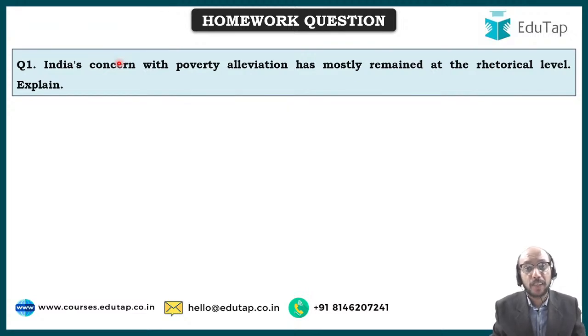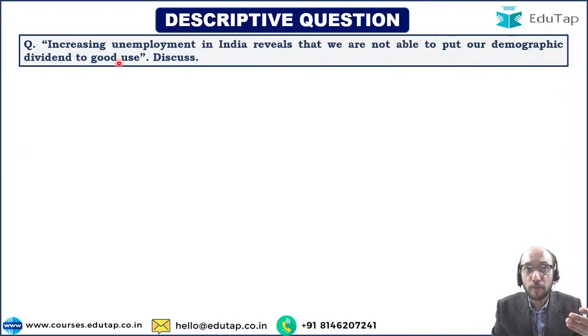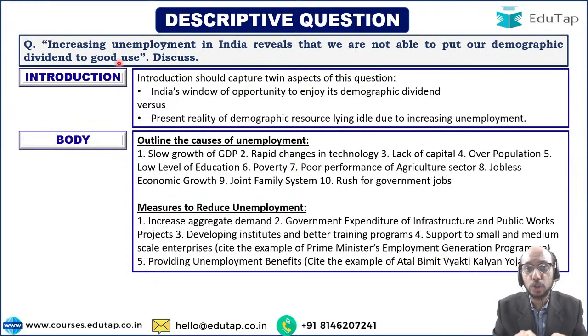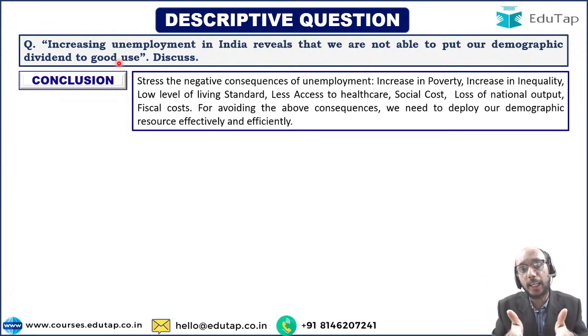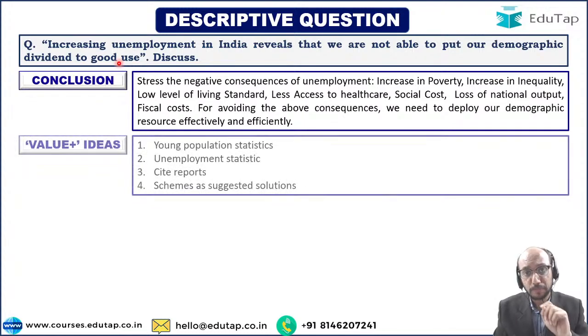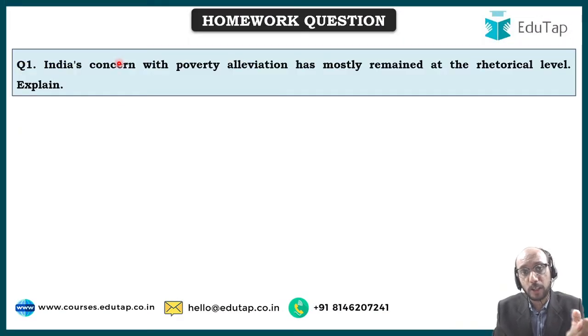Please note, my friends, that you all have been preparing very hard for your current affairs ESI, very hard for your current affairs ka FM and everything. Use that knowledge over here, right? But don't just use data. Don't just give data after data after data. You have to put that data in the framework. This framework that I have discussed with you has to be used, and you can solidify this framework by putting in data, reports and schemes, which you have already studied as a part of your current affairs ka objective wala preparation. So use your strengths and use this framework to write good convincing answers in the examination, right?